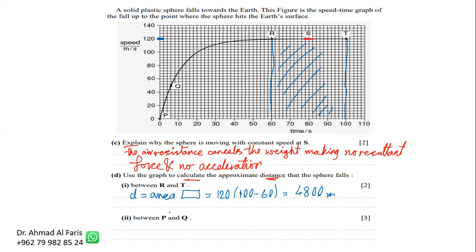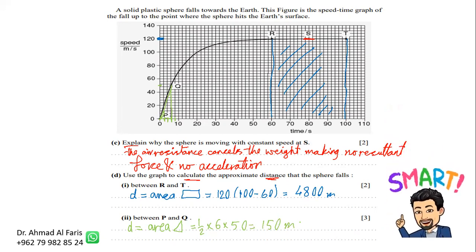Okay, the distance between P and Q. If they ask about the distance between P and Q, that means we are talking about a small triangle here, and we have to find the area under the graph. As you can see, the base here is 2, 4, 6, 8, 10. And the height here is exactly in the middle between 40 and 60, so it's 50. So the distance is also equal to the area under the graph for this small triangle, which is half multiplied by the base, 6, multiplied by the height, which is 50, and the answer is 150 meters.